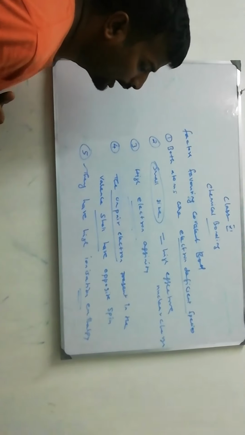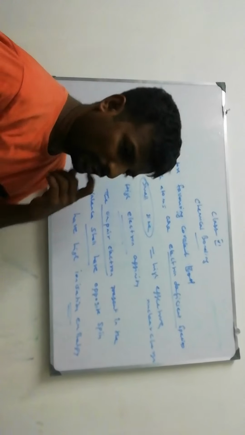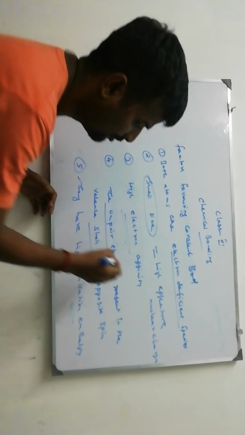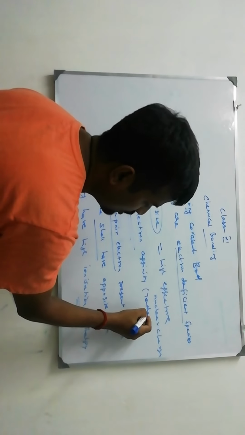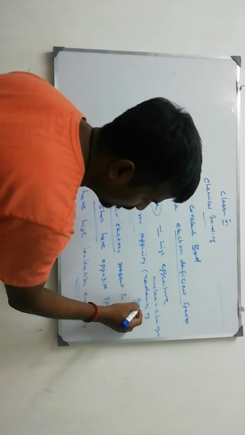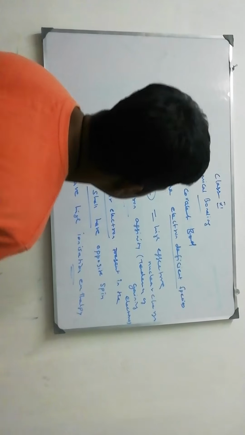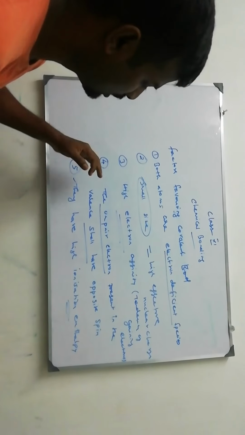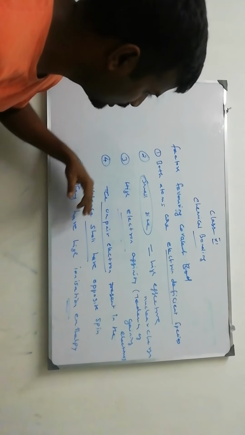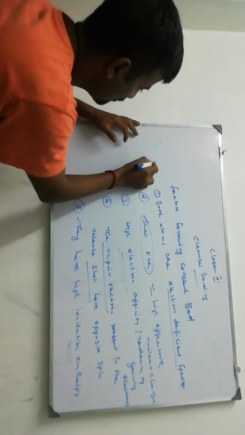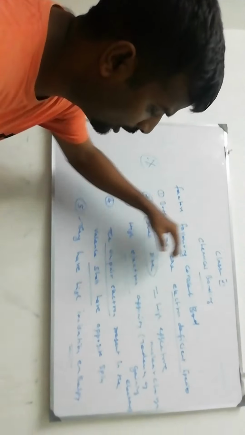Electron affinity means tendency of gaining electrons. So it gains electrons, that's why it has high electron affinity. Unpaired electrons present in these are the factors which favor covalent bond.